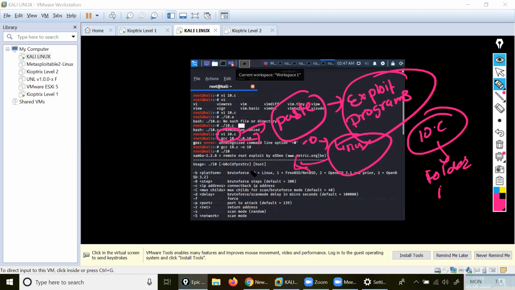See here, SMB, this one. Brute force: 0 is for Linux, 1 is for BSD, 2 is for OpenBSD, and so on. You understood my point? So what I did, I used 0. Inside that command, GCC.